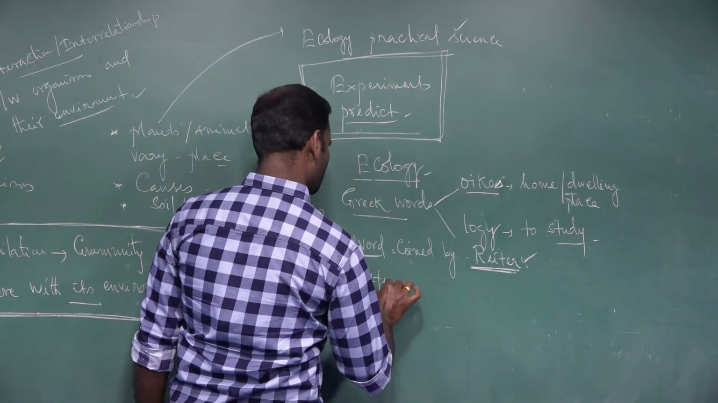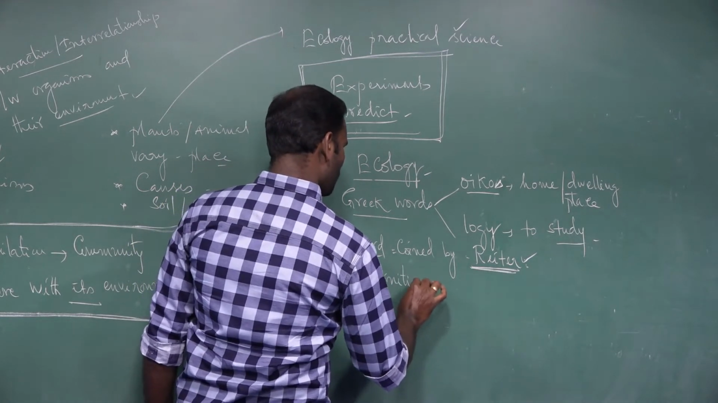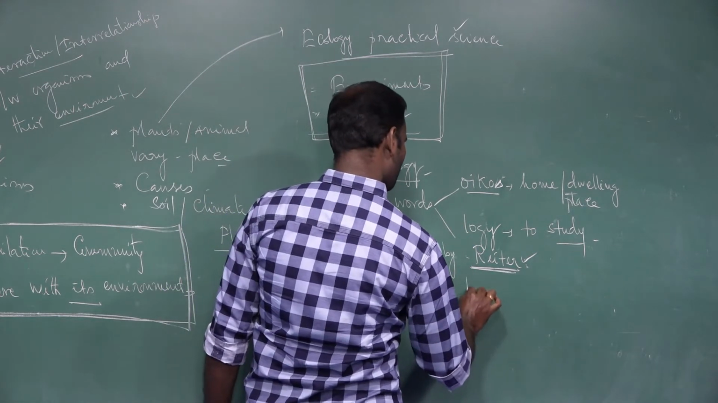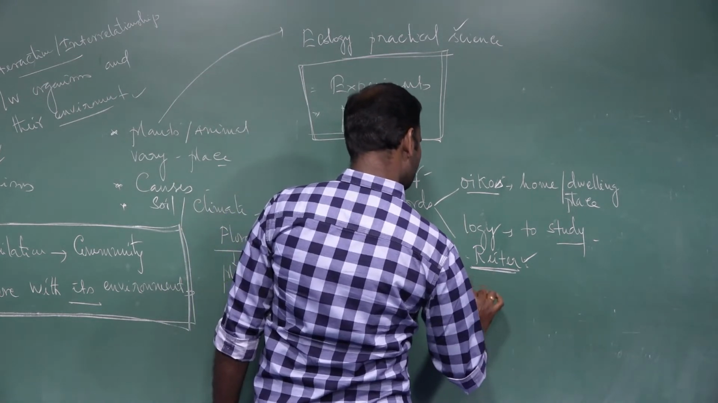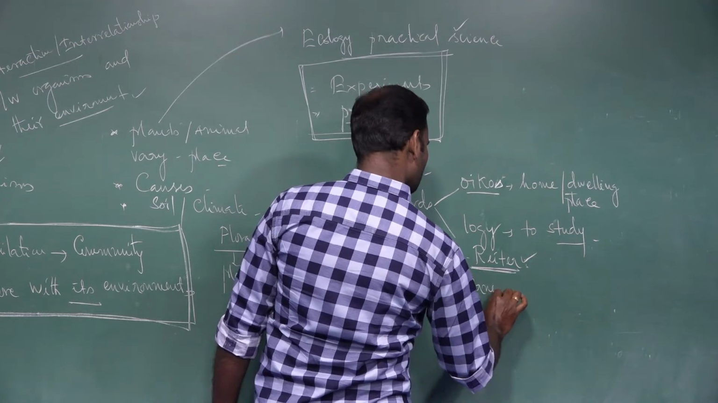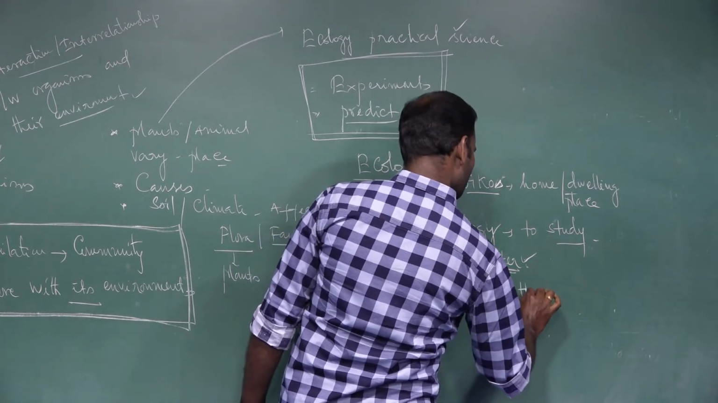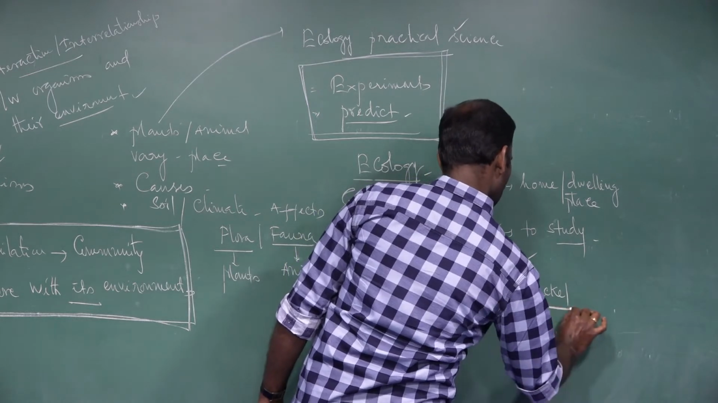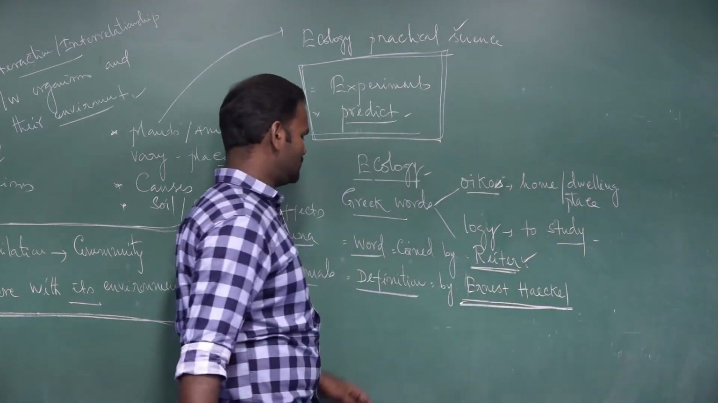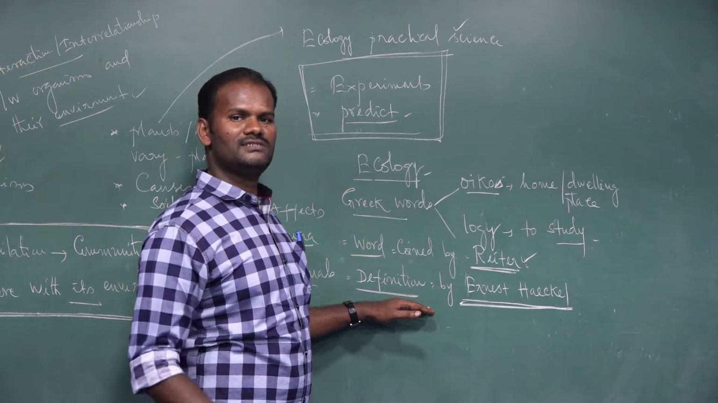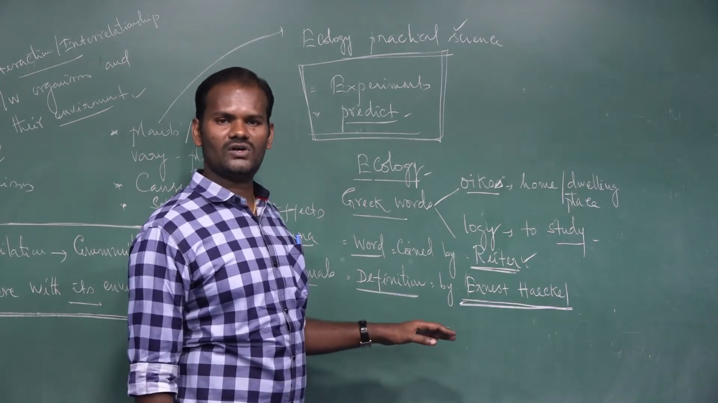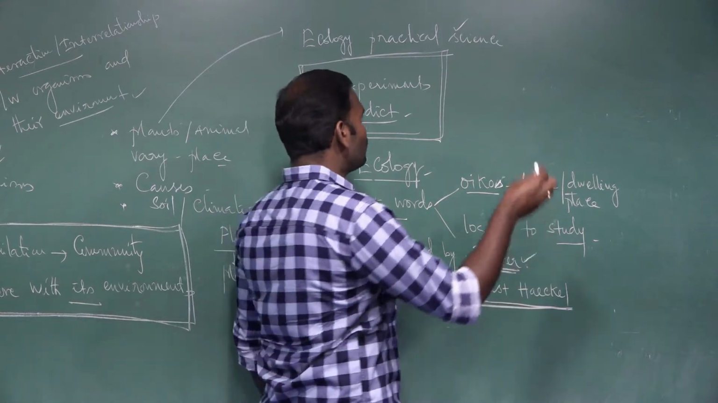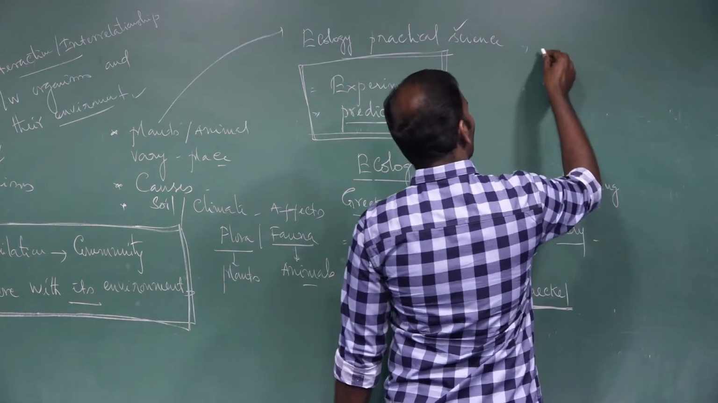The most widely accepted definition of ecology was given by Ernest Haeckel. He is the first person to give the correct definition of ecology. It is widely accepted by all the ecologists or naturalists. Ernest Haeckel.